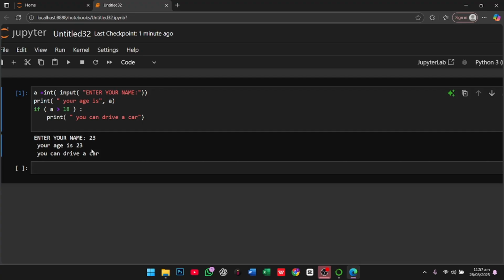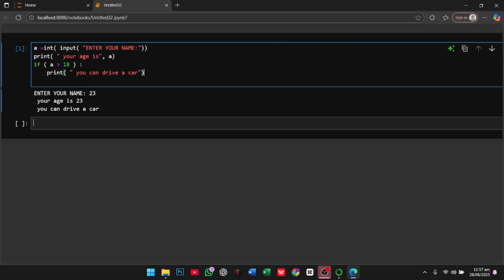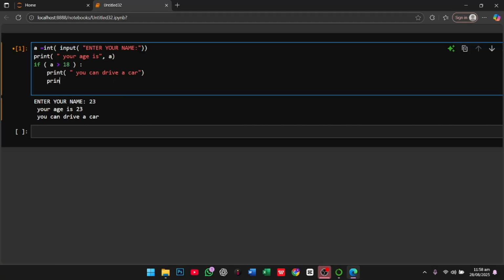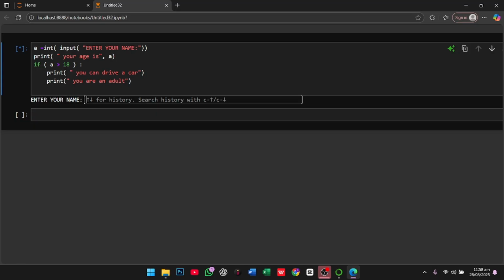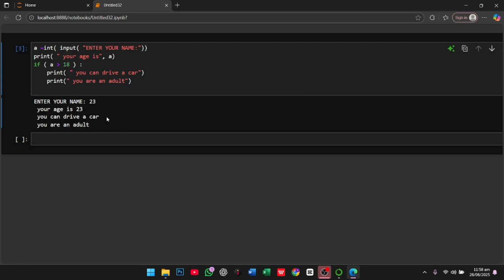Now the if block: if the age is greater than 18, you remain and stay in this block. You can write whatever you want, like print "you are an adult". If I run this program, you see how easily it prints.